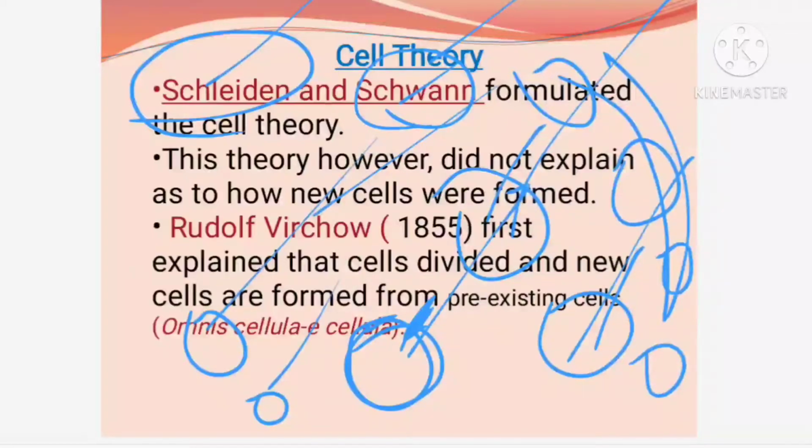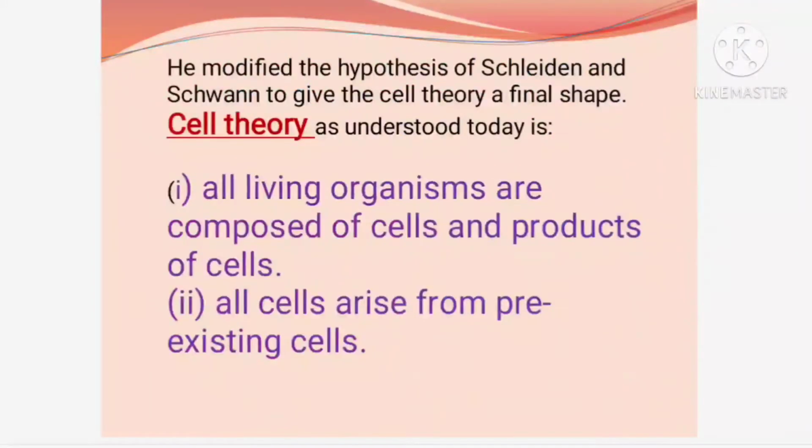So that was the conclusion drawn by Rudolf Karl Virchow. As a result, what does cell theory state? What are the different postulates of cell theory? The cell is the basic structural unit of life, the cell is the basic functional unit of life, and all cells come from pre-existing cells. These are the three main postulates put forth during the discovery of cells. Later many points were included, which are not that important now. Virchow modified the hypothesis of Schleiden and Schwann to give the cell theory its final shape.